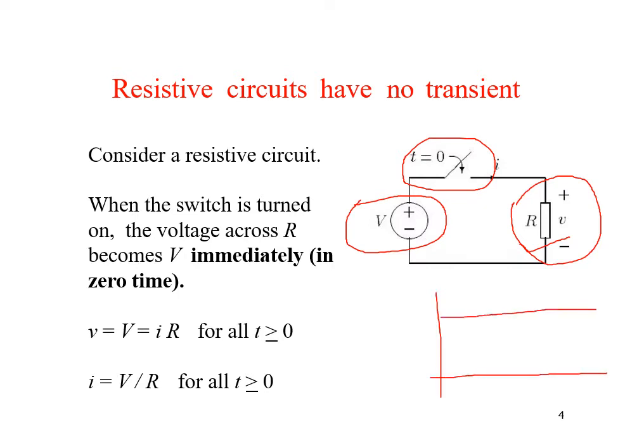As the switch is closed at t equal to 0, this voltage V will appear across the circuit and the current I through the circuit becomes equal to V by R, and this current is constant, means there are no transients within this circuit. So the voltage V across the resistor is given by I into R, where I is the current through this circuit, and this I is given by V by R for all t greater than or equal to 0, means once the switch is closed, the current becomes constant.